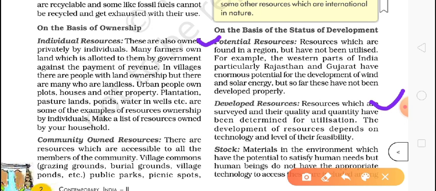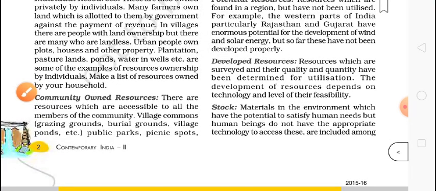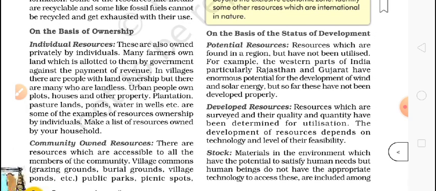Now the next one is stock. Stock means material in the environment which has the potential to satisfy human needs, but human beings do not have the appropriate technology to access it. This is true about our country and other countries too, where a lot of resources are there.